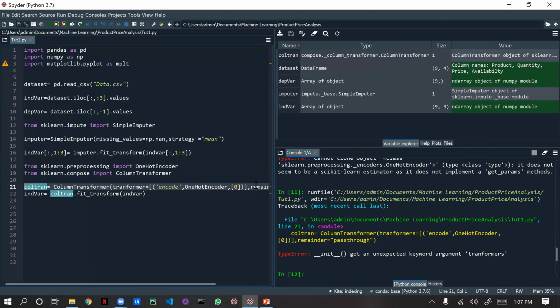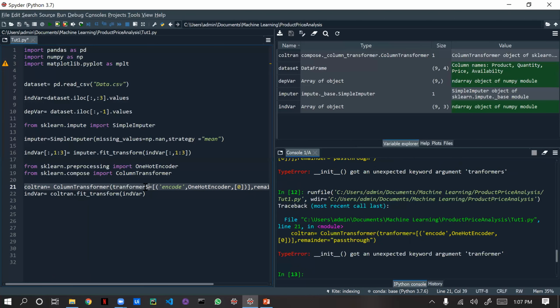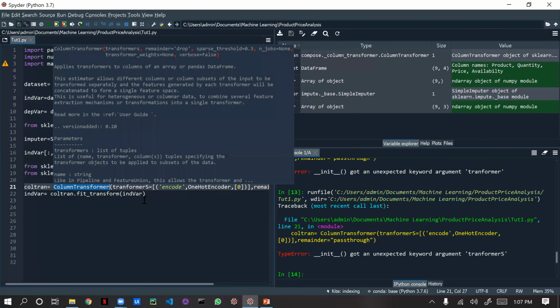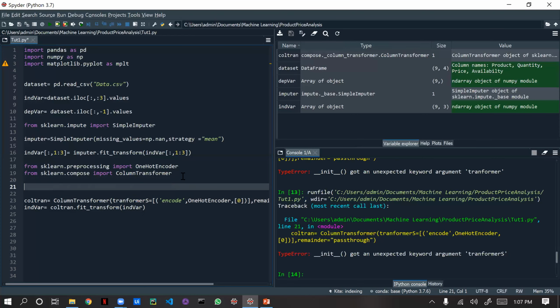We'll run this now. Oops, again the same thing. Line number 21, ColumnTransformer. I think something happened.